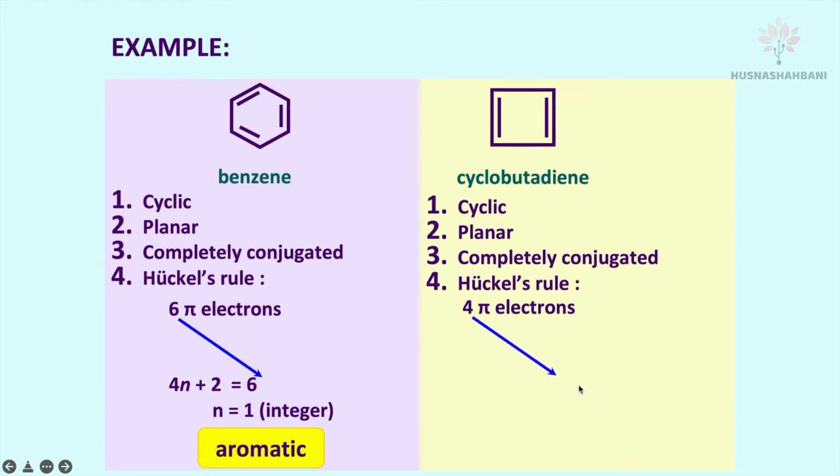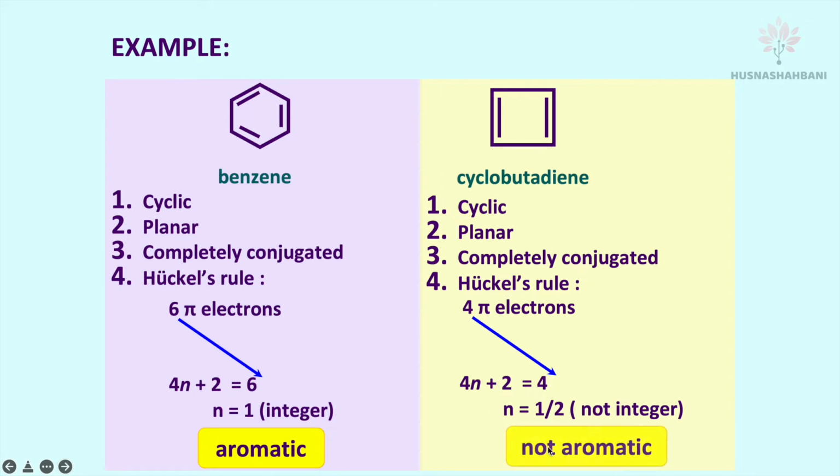4 pi electrons, so 4n plus 2 equals 4, n equals 1/2. So this is not an integer. This cyclobutadiene is not an aromatic compound. That's how you check whether the compound is aromatic or not.